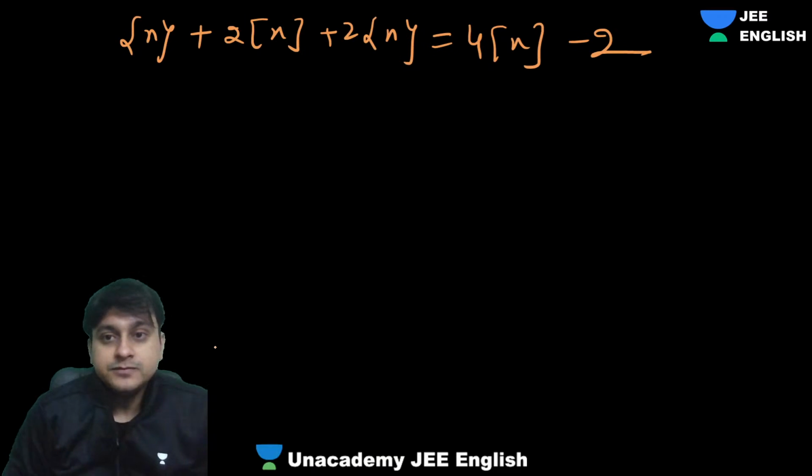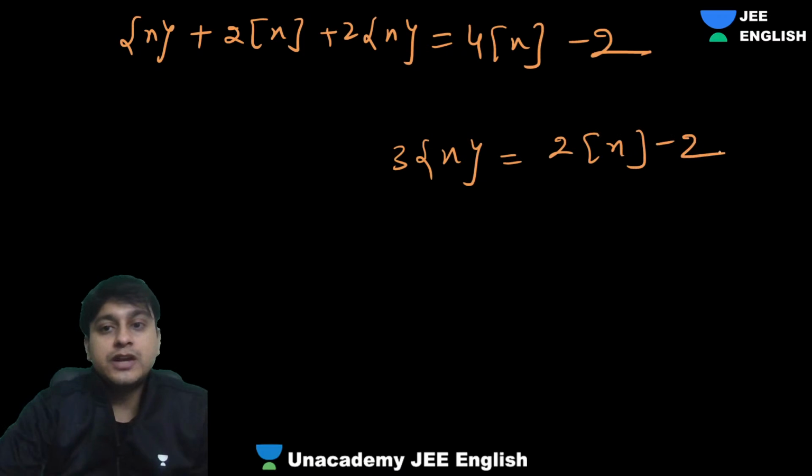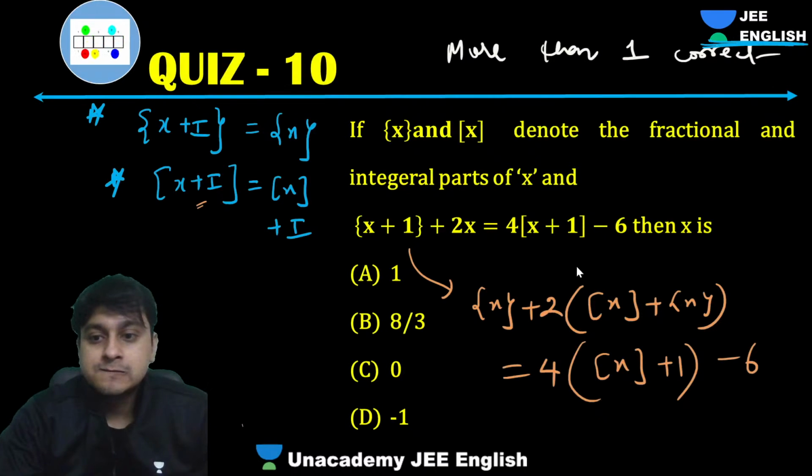Very good, Shivani. Now guys, this will come this side. What are we getting? 3 fractional part of x is equals to 2 box x minus 2.